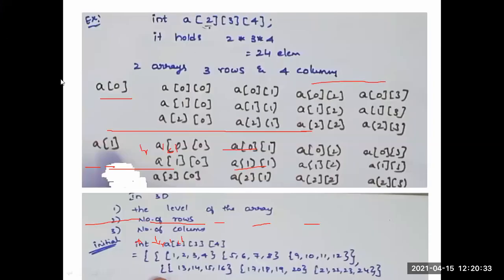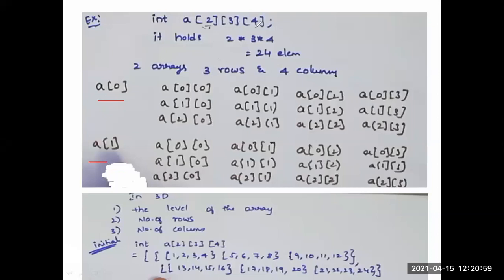See here, I am taking 2 arrays. 2 arrays means a of 0 and a of 1. How many rows are there? 3 rows.